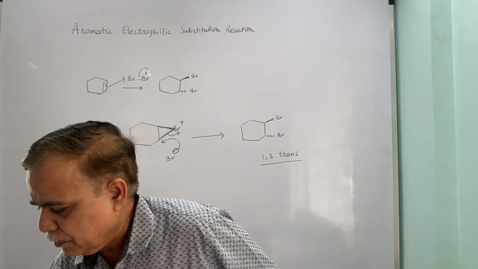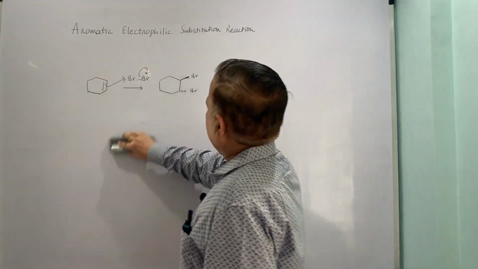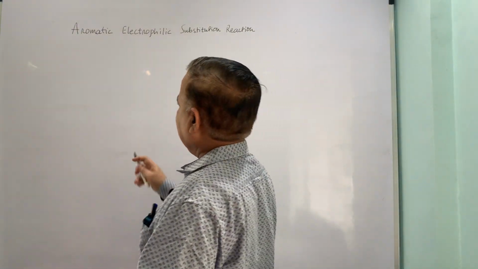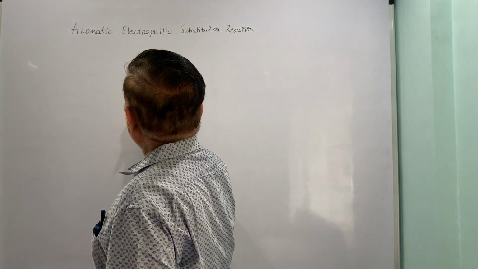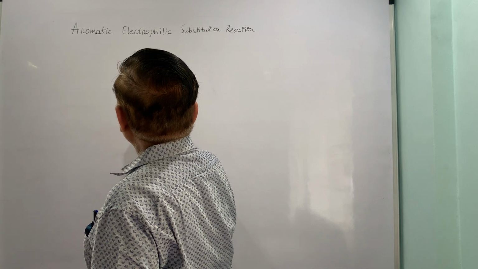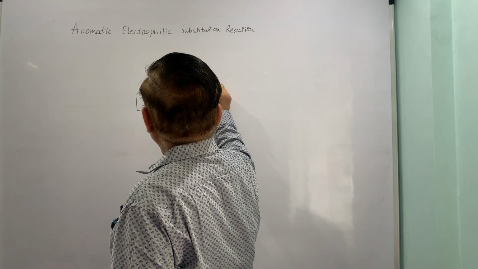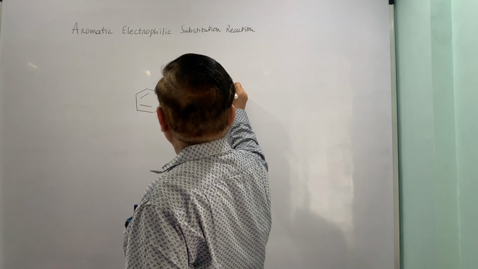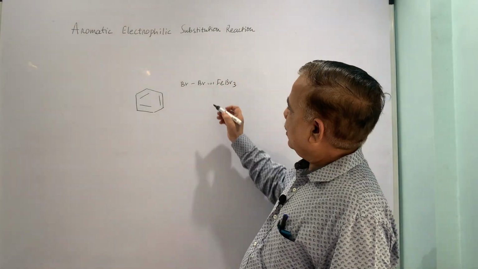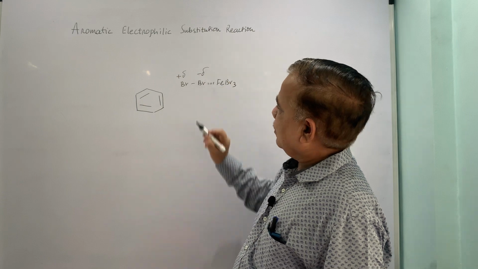Whereas if the same reaction is carried out on benzene, the reaction pathway is entirely different, and you can see that the role of the Lewis acid is to complex with your bromine molecule, and it creates a dipole.